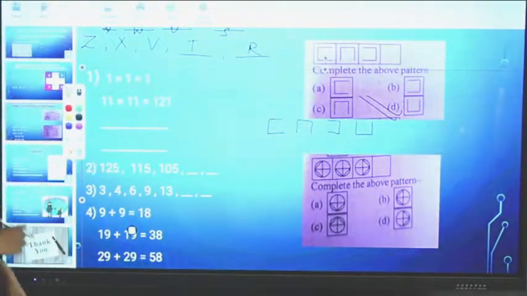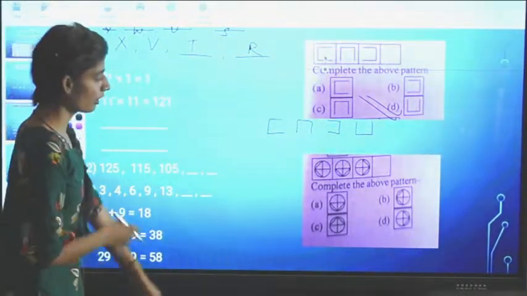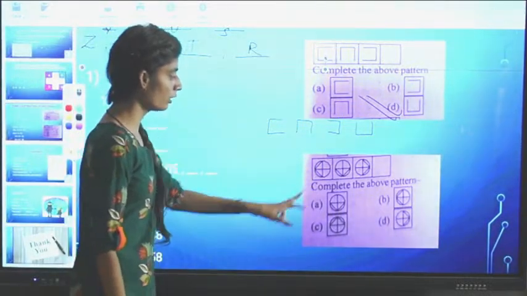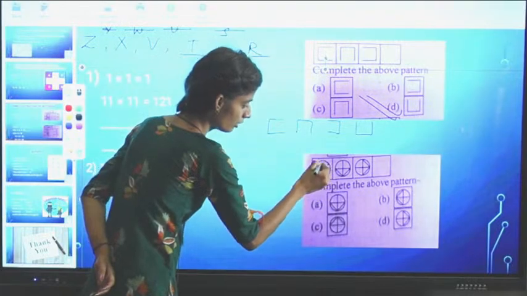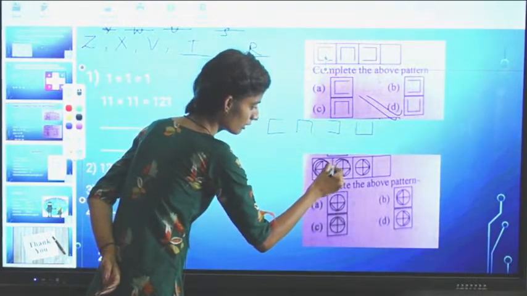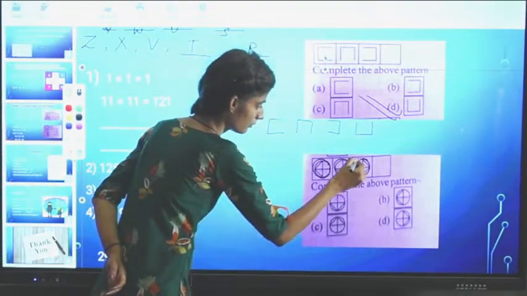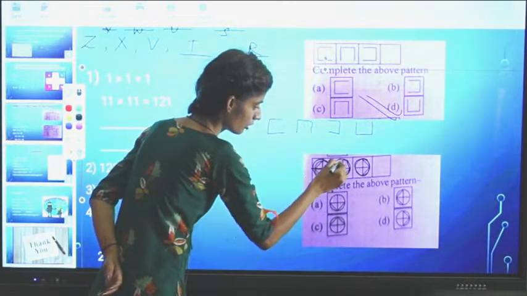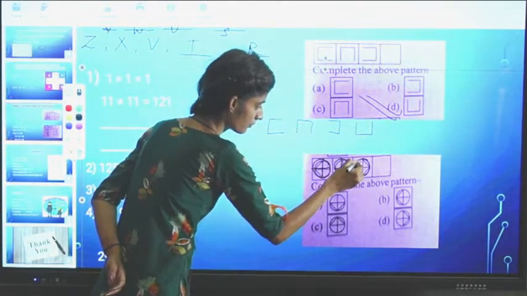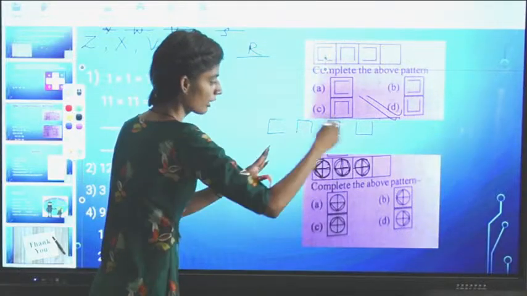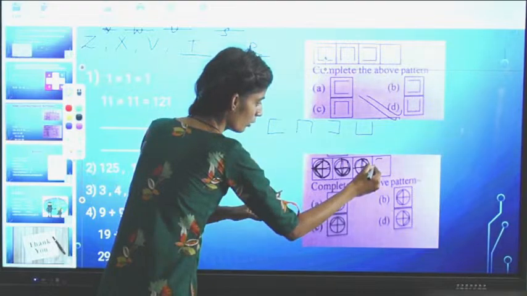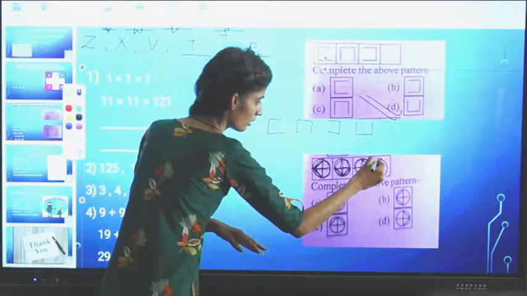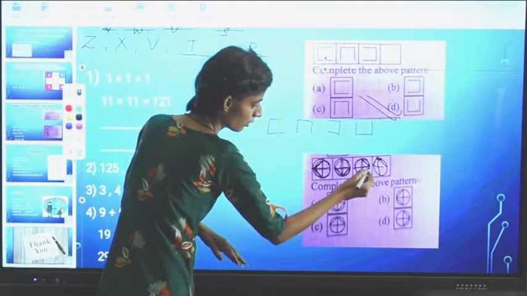And in this one picture, complete the above pattern. In the first one, look, one thing is the same in each and every block. One circle, then this partition. In this we have it in the right direction, then upwards, then left. Now it will come downwards like this. Okay, so C1 is right.